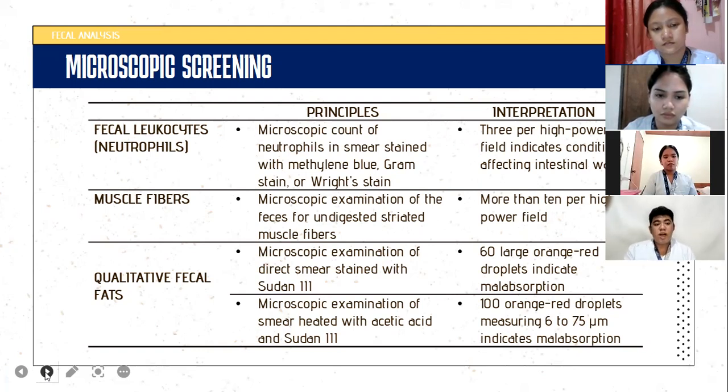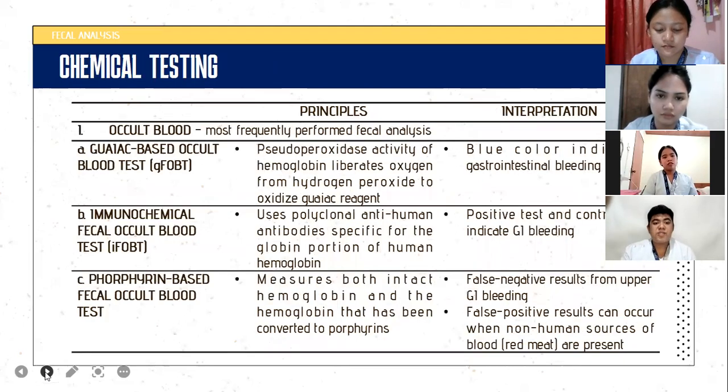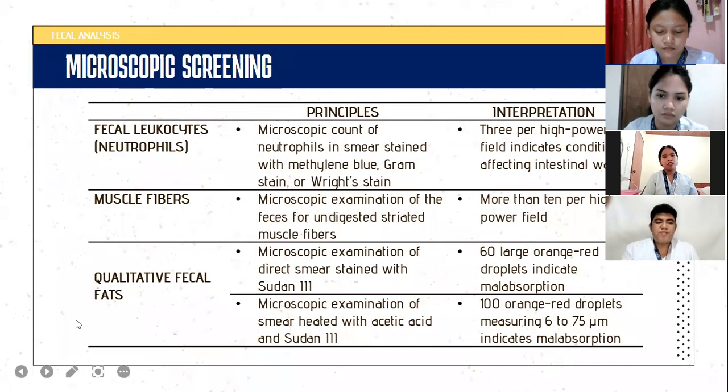And lastly, the qualitative fecal fats. As you can see, we have Sudan III, used in microscopy, specifically in our subject, clinical microscopy. It is the microscopic examination of a direct smear stained with Sudan III. In its interpretation, 60 large orange-red droplets indicate malabsorption. And in the second one, the smear heated with acetic acid and Sudan III, we have 100 drops. Next up, the chemical testing.